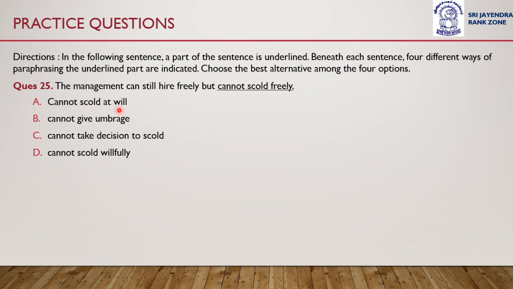Option A is cannot scold at will. Option B, cannot give umbrage. Option C, cannot take decisions to scold, or option D, cannot scold willfully.